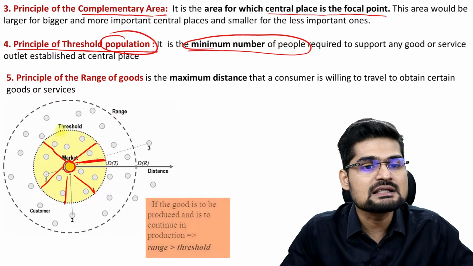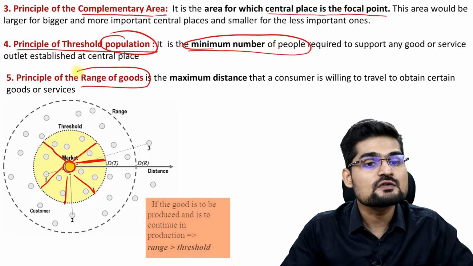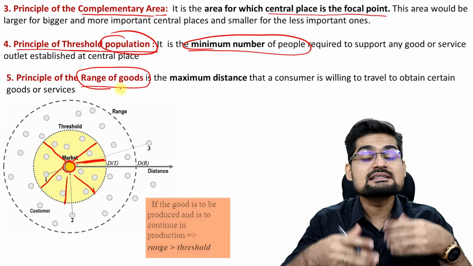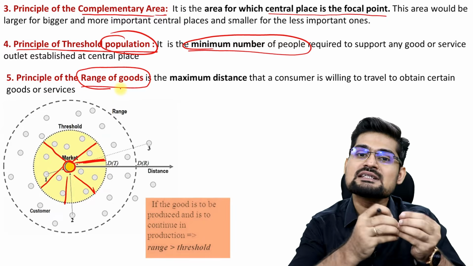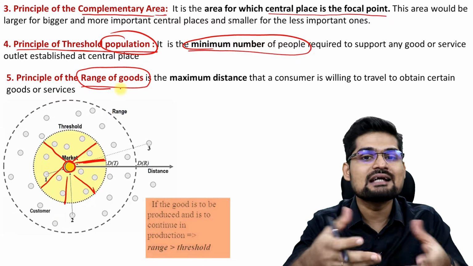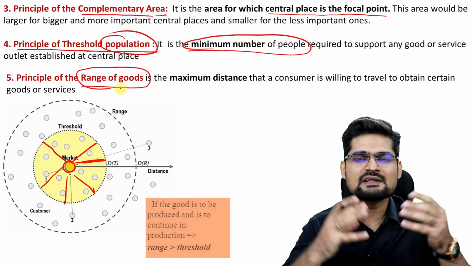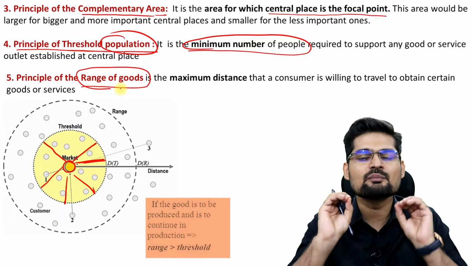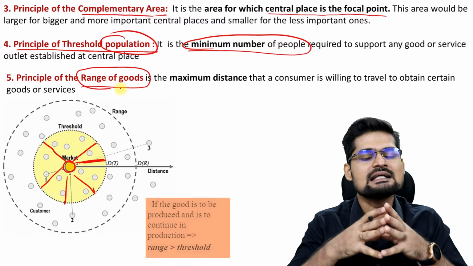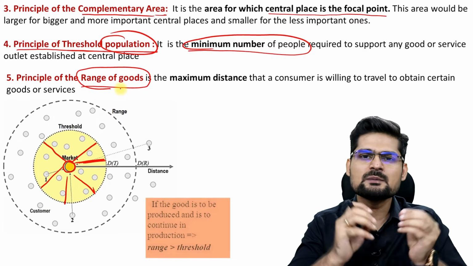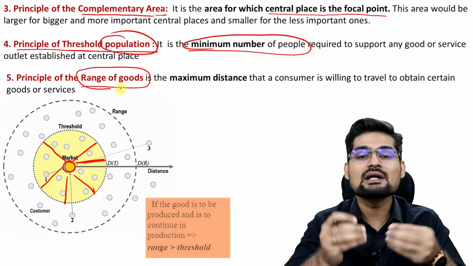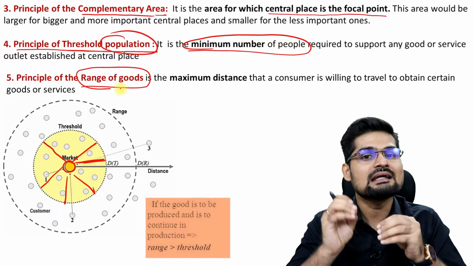And the principle of the range of goods. Now this is also very important, that if you have a particular business in the city center, what is its range? What is its range for the services? How far are people willing to come from to avail that service? For example, in the Indian context, the All India Institute of Medical Sciences, Delhi is still the most famous medical science center in entire India, and people from all the corners of the country still travel to New Delhi to get themselves the best treatment in AIIMS.